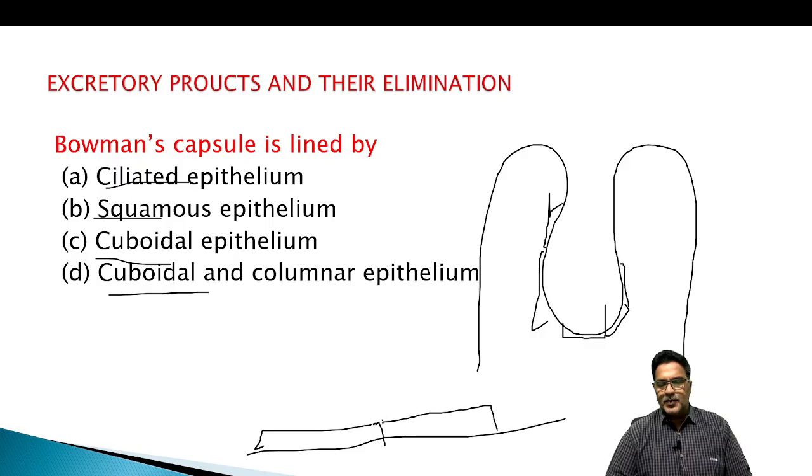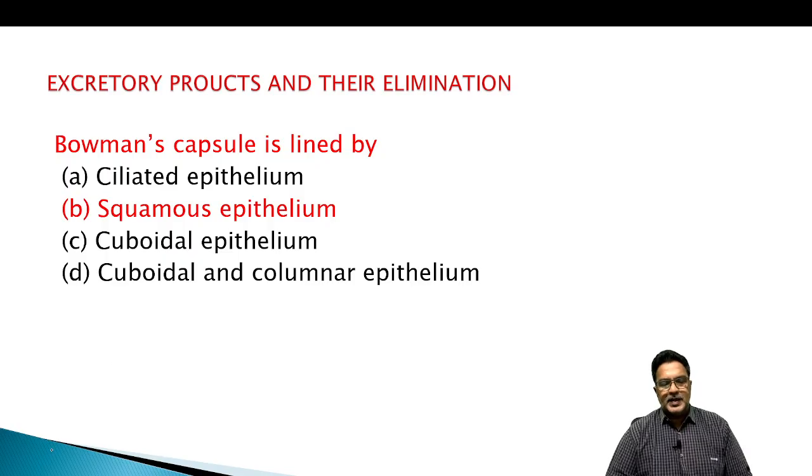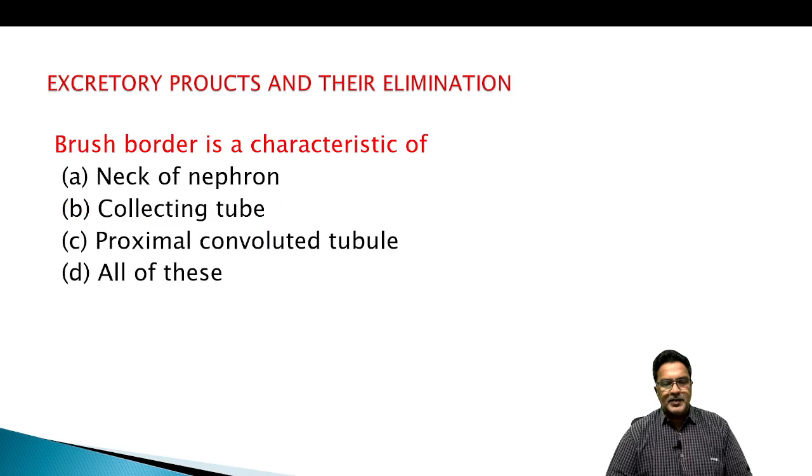Bowman's capsule is composed with podocytes. If you see outside, it is like this. This area I am showing here. The cells look like feet, and so we call them podocytes. Bowman's capsule is lined by, what's our answer then? Squamous epithelium, simple squamous epithelium arranged as podocytes.